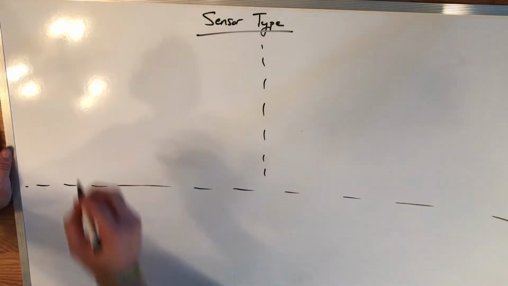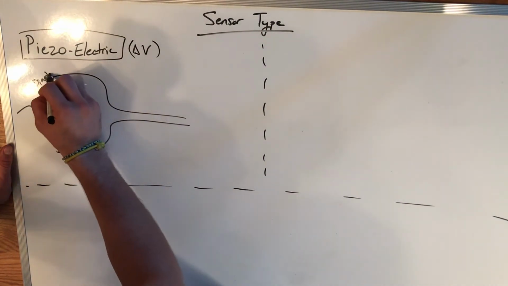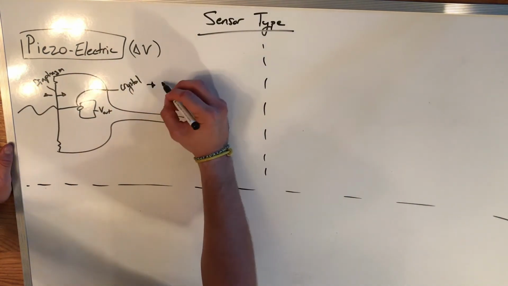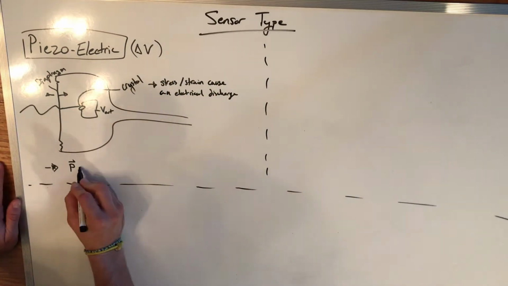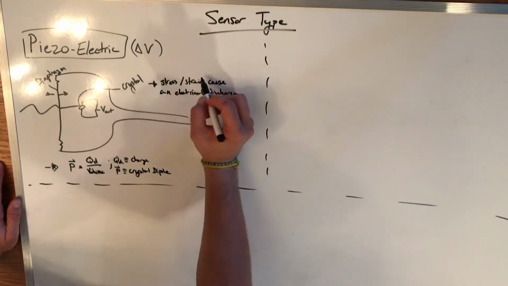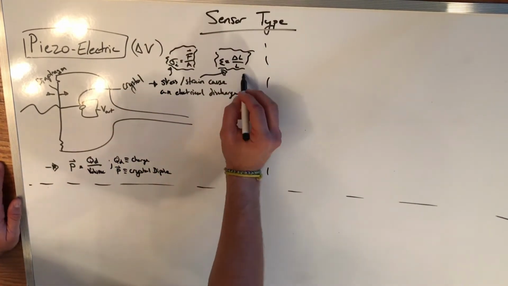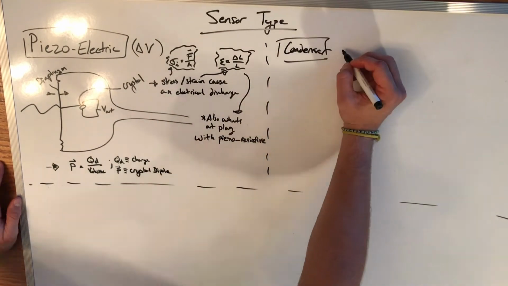The second two sensor types are piezoelectric, similar to the piezoresistive, but here it's a change in voltage that is given off. So stress or strain on the crystal will give off an electrical discharge. Here I'm writing down the dipole moment of the crystal, which is charge over the volume. Stress and strain are related to the length change and the force on an area, which is also what's at play in the piezoresistive that I wrote earlier.